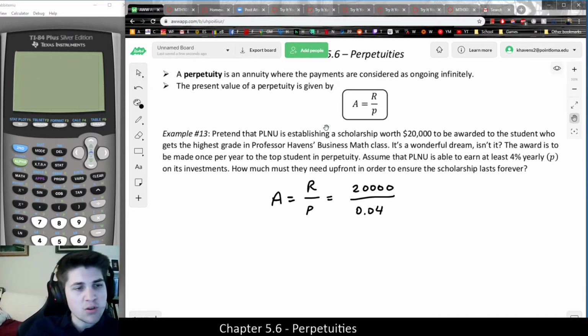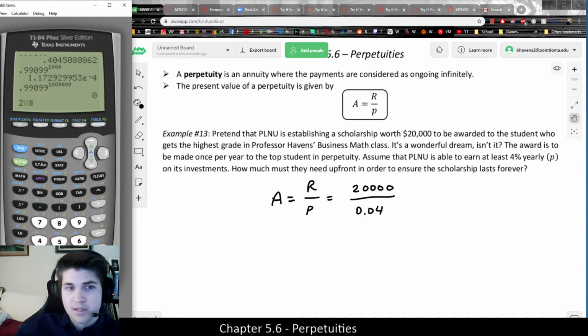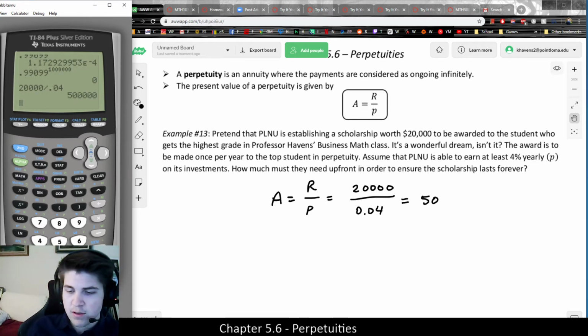But you could also adjust the amount of payments to monthly as well, to which you would want to be careful that your payment amount matches your interest rate in its time frame. But in this case, let's go ahead and do that math. 20,000 divided by 0.04. And this should give us the upfront amount needed to ensure that this scholarship never goes dry.